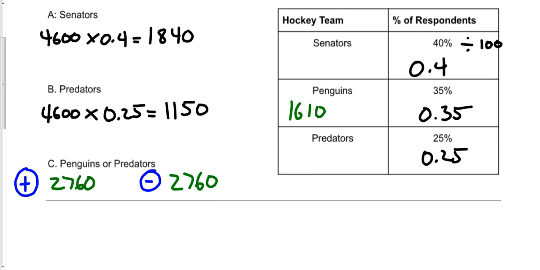Finding percentages and using those percentages will be an important component of how we go through and solve this particular section of the exam.